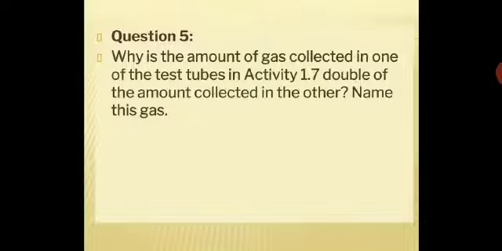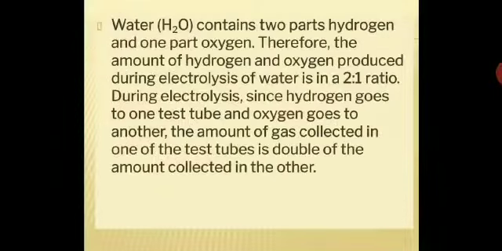Now next, why is the amount of gas collected in one of the test tubes in activity 1.7 double the amount collected in the other? Name this gas. So few questions we have solved here, few we have discussed, few of them which are not solved here in the discussion in this session. You can try on your own.